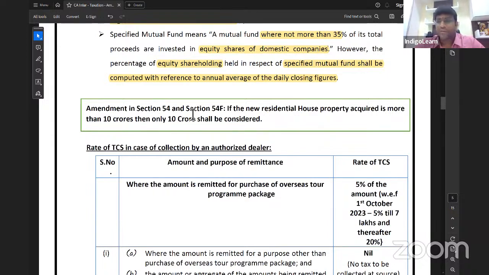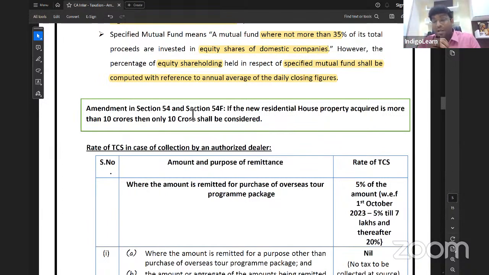Next amendment, guys. Amendment in section 54 and 54F. What is section 54? 54 is applicable to individual and HUF. What is sold is a long-term residential house property. Investment is made in another residential house property. Time limit for purchase within 1 year before transfer, within 2 years after transfer. Construction within 3 years after transfer, you have to complete. Same timelines, same things are there in 54F.